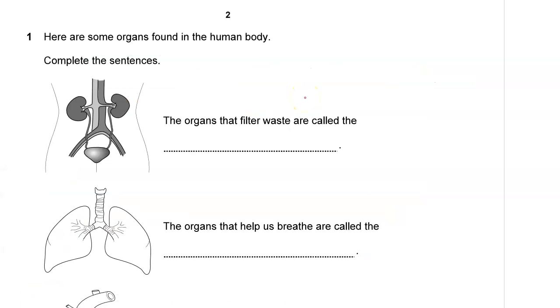Question 1. Here are some organs found in the human body. Complete the sentences. The organ that filters waste. The organs that filter waste are called, of course, let's look at the diagram there. This and this filter waste, and those are referred to as kidneys.